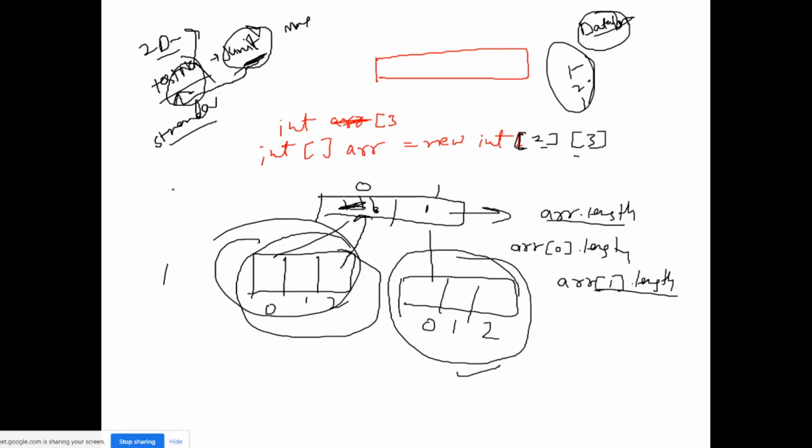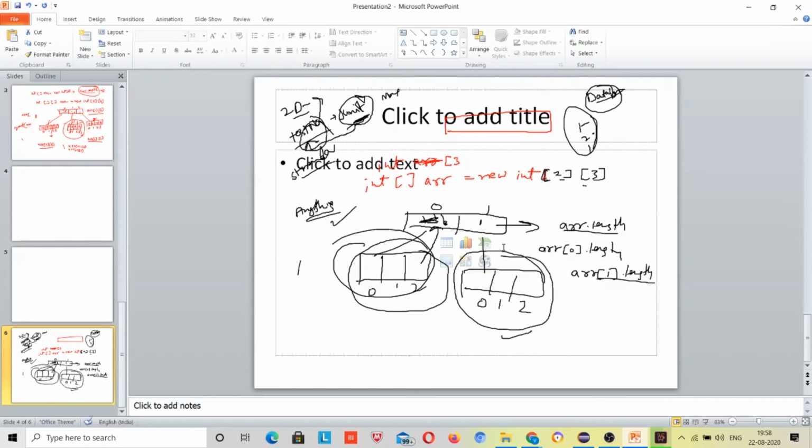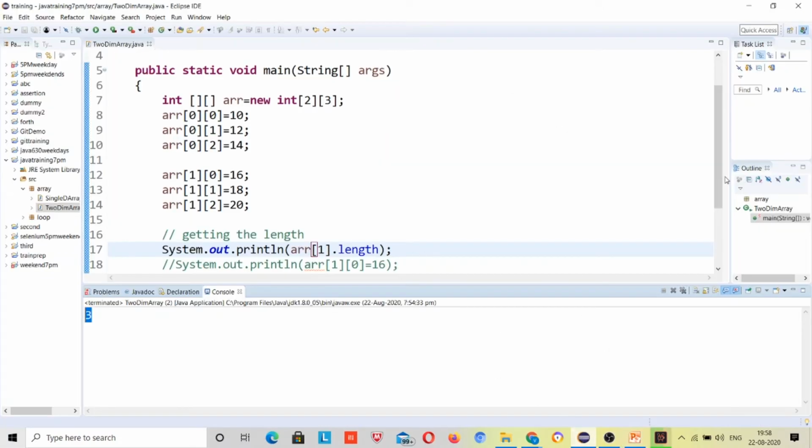There is nothing without a reason, right? Any session will not go without any reason. You will feel it when you work with Selenium. Let me show you something if I get time by the end of the session.